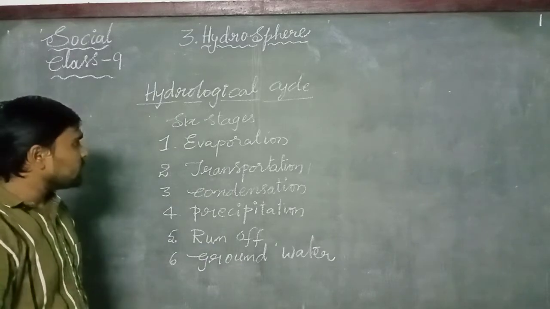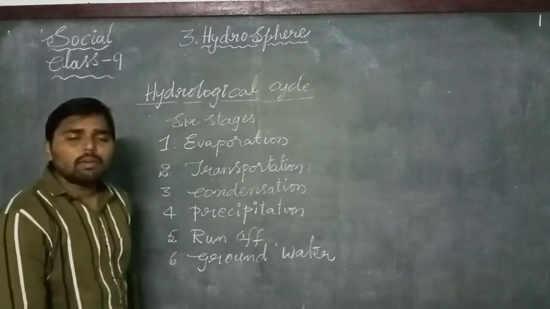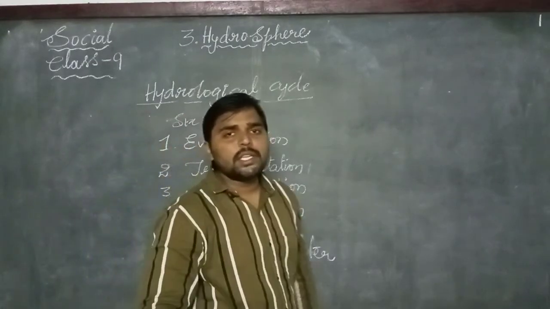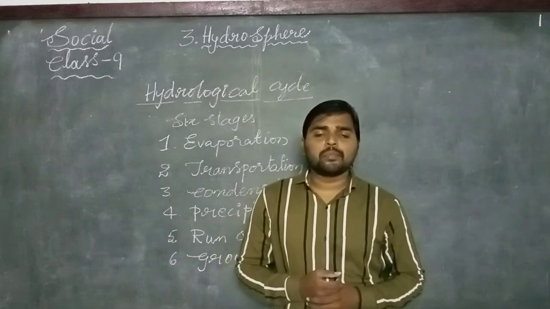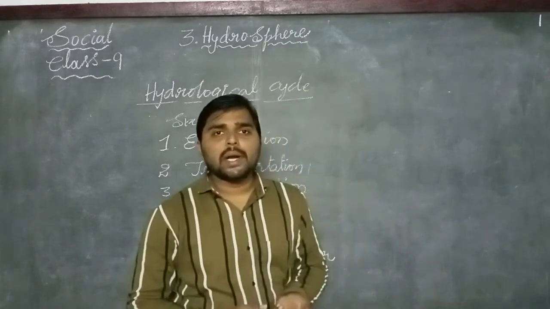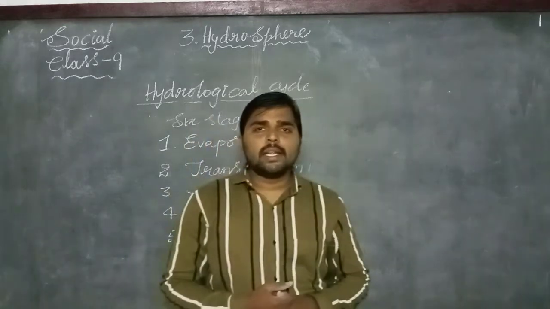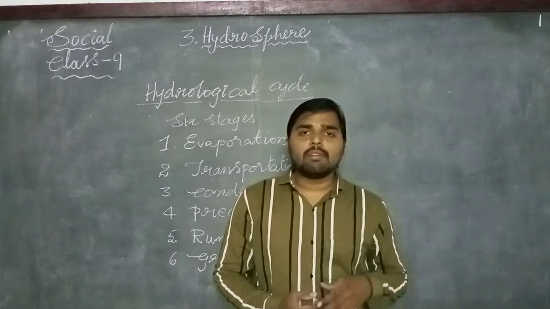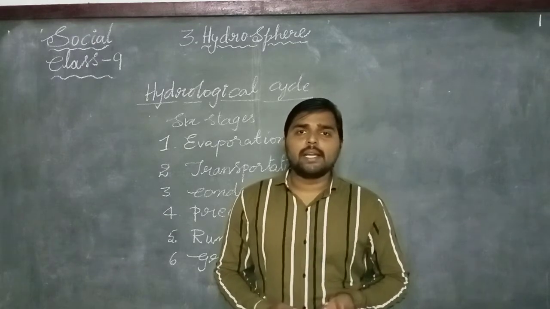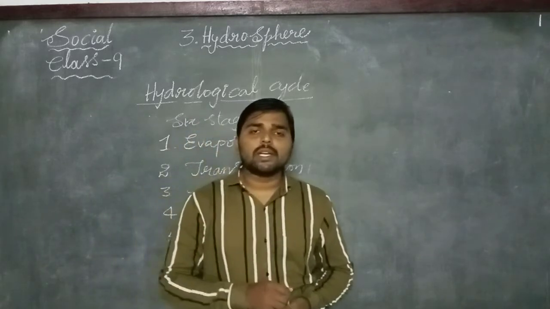The first stage is evaporation. Evaporation is the change of water into water vapor. It is done on the surface of the oceans, whenever the sun rays fall on the ocean's water.